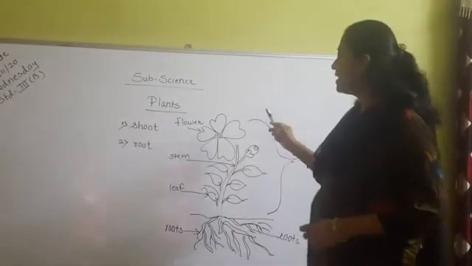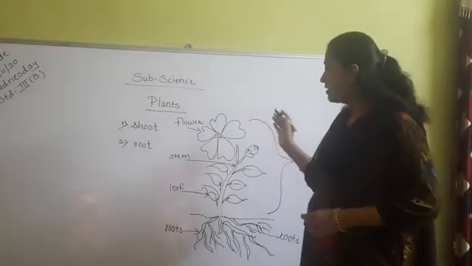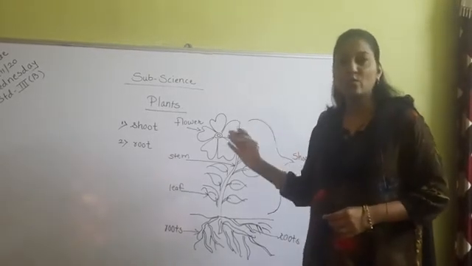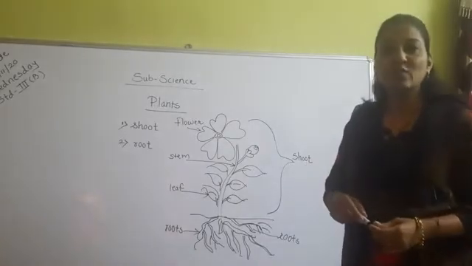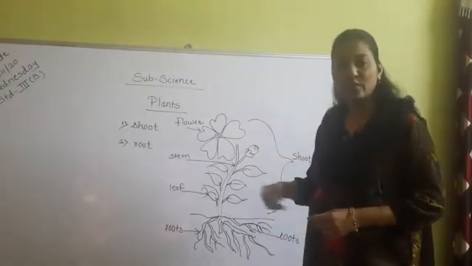So I hope you have understood the meaning of shoot and root and the different parts of the plant, that is flower, stem, leaf, and roots.